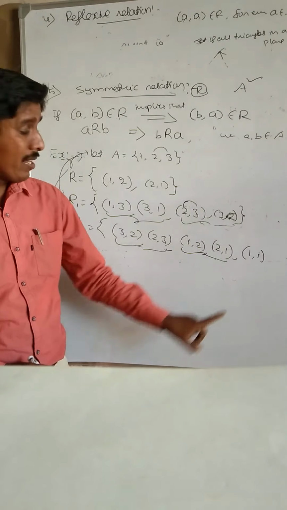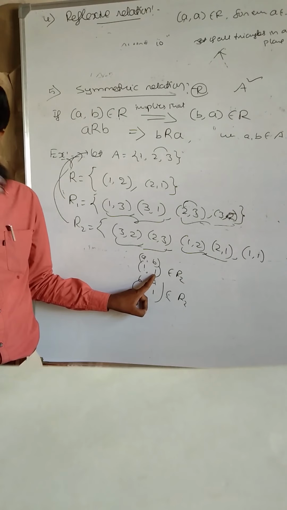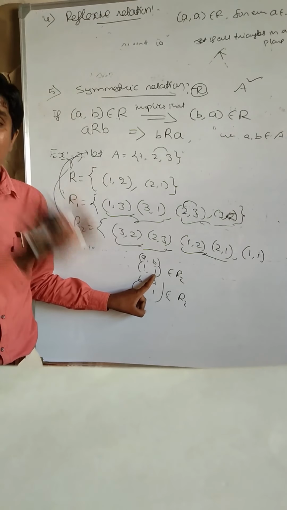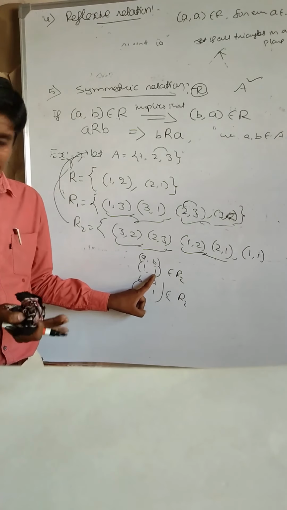What is the definition? A, B and B, A. Here B equals 1 and A equals 1, so 1, 1 belongs to the relation. It is the same element, 1, 1. Therefore, mind it, in any ordered pair where the first element equals the second element, that ordered pair itself is symmetric. So clearly it is symmetric.